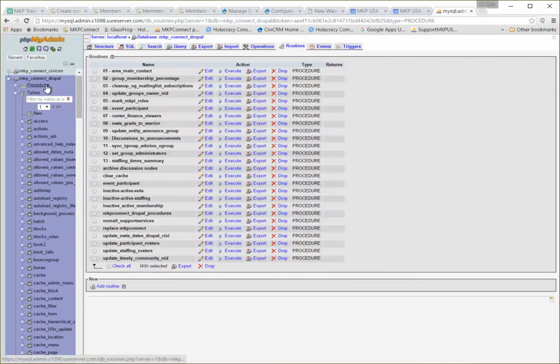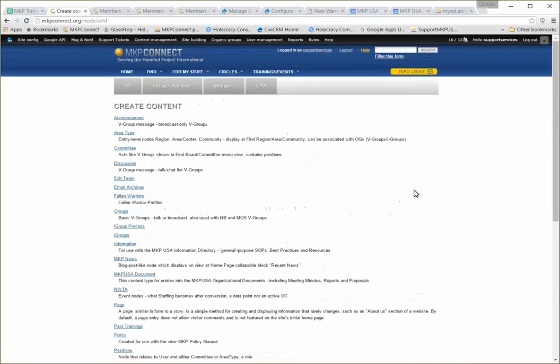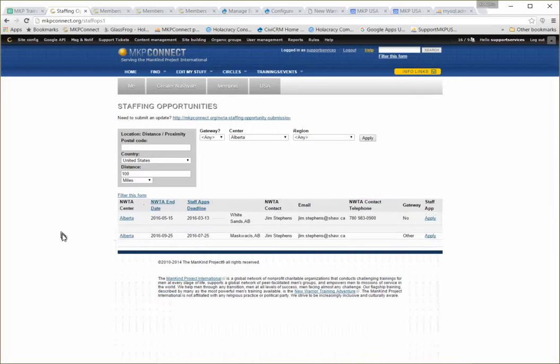So in the stored procedures in the Connect Drupal is a script called staffing time summary. If we execute that, I believe now if we go to MKP Connect and we go to show me staffing opportunities, which of course is multi-pages, but we can narrow it down to the one we want by identifying the center.